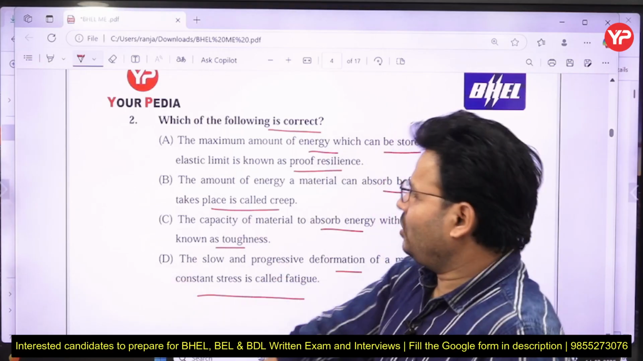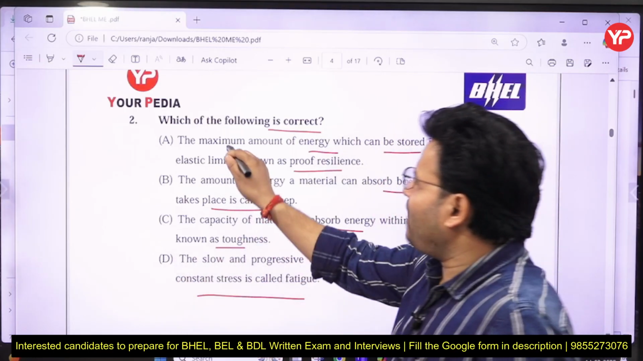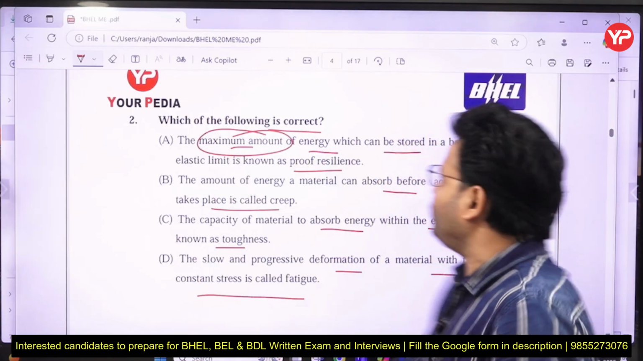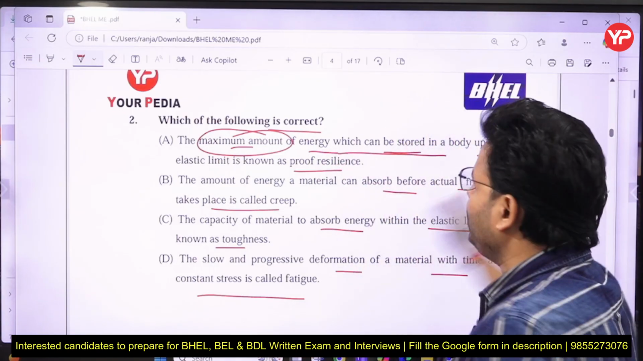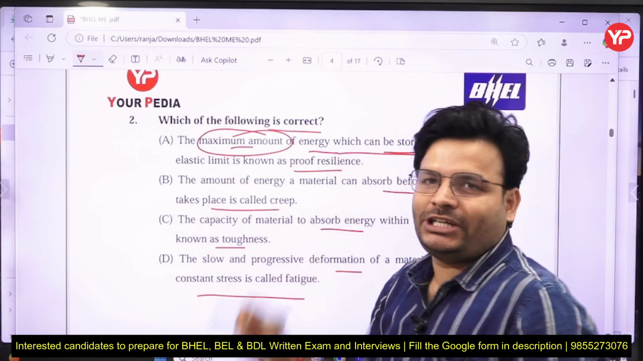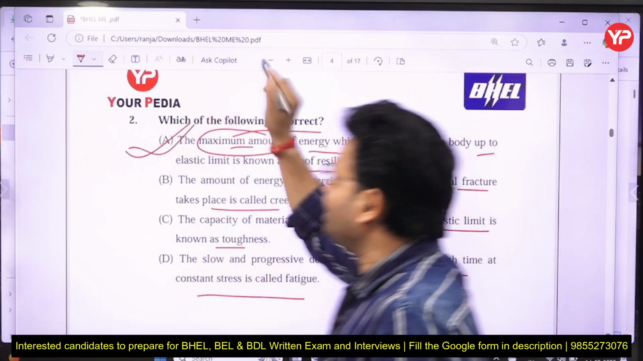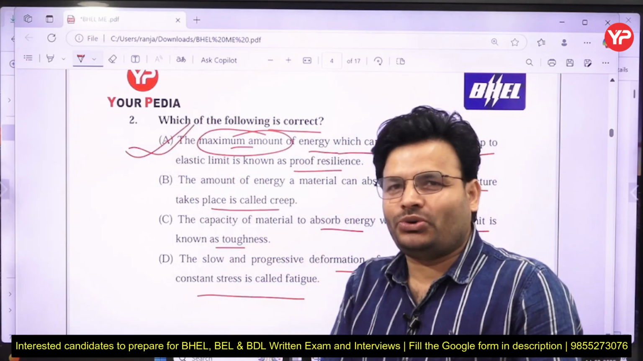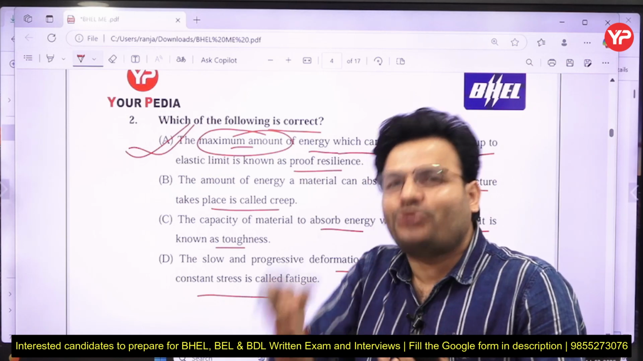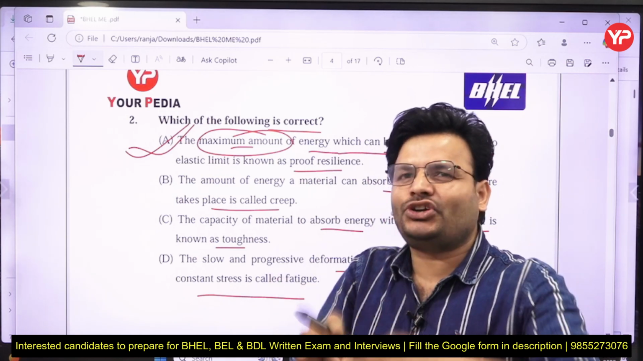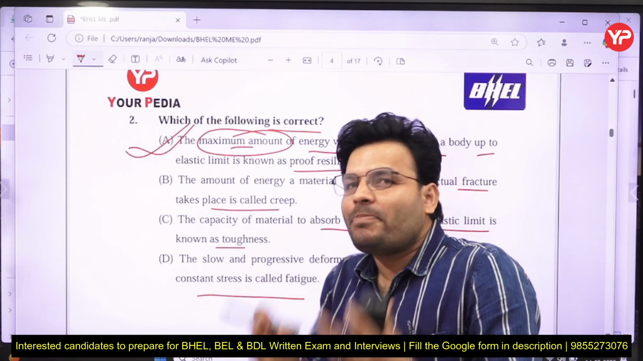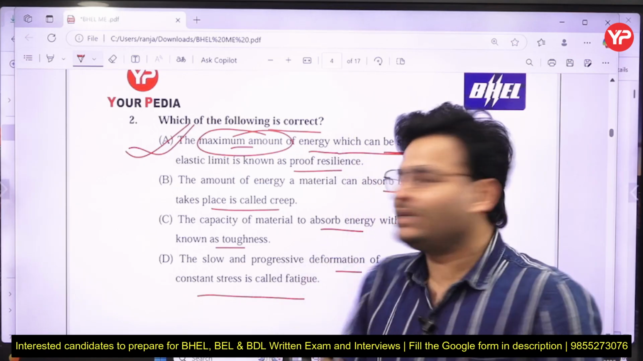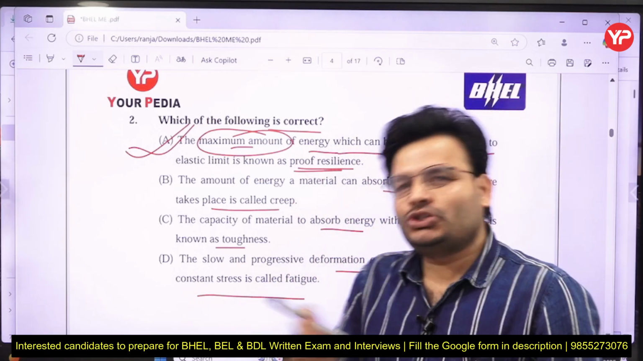So come with all the options. The maximum, that is the keyword, the maximum amount of energy which is stored in a body up to elastic limit, that is known as proof resilience. Yes my dear friends, that is right. And what is resilience? Resilience is energy stored up to the elastic limit. If you talk about proof resilience, that is the maximum energy that can be stored up to the elastic limit. So option A is right.